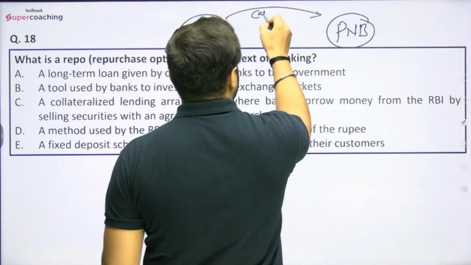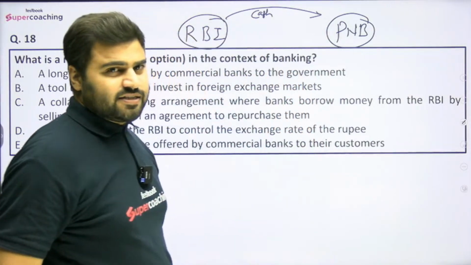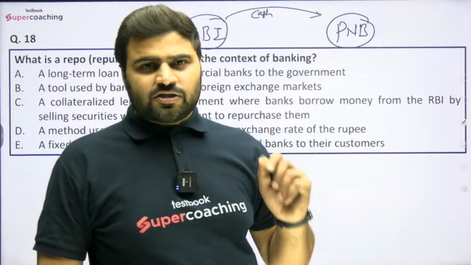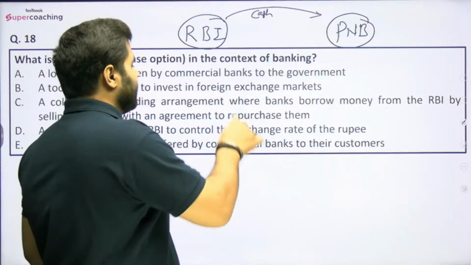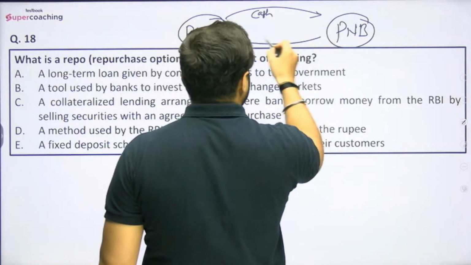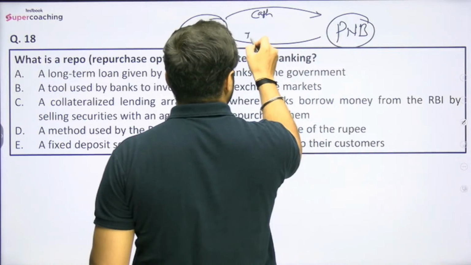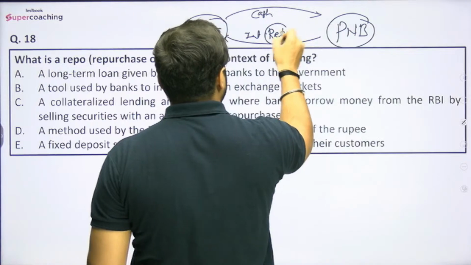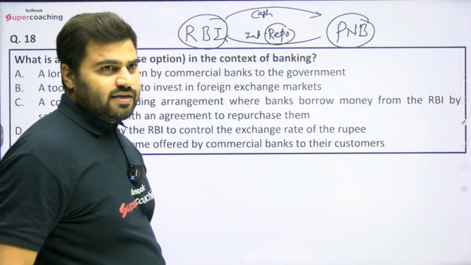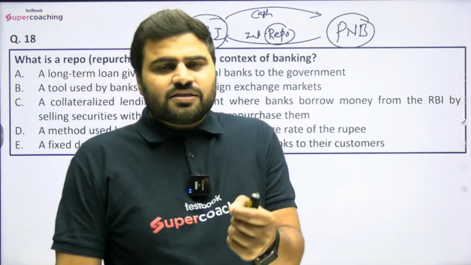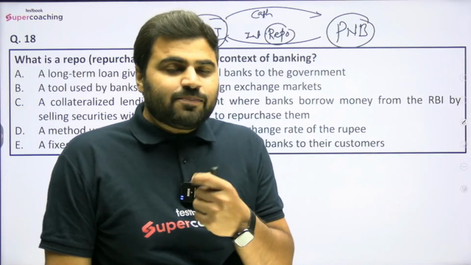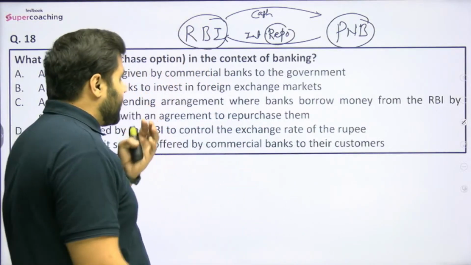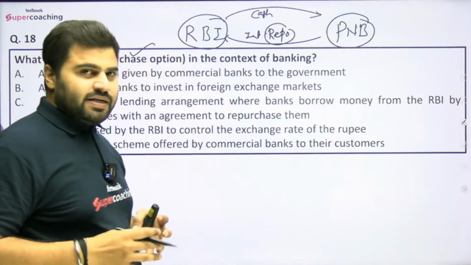So यहाँ पे cash will be provided by the Reserve Bank of India to the Punjab National Bank. क्या ये फ्री में होगा? नो. RBI will charge इंटरेस्ट. ठीक है, RBI will charge इंटरेस्ट रेट. तो यहाँ पे RBI will charge इंटरेस्ट जिसको हम बोलेंगे यहाँ पे रेपो रेट. So rate at which RBI is giving the loan to the commercial banks, so that rate is known as repo rate. Repurchase option, right? Now यहाँ पे हम बोल रहे हैं repurchase, so something must be repurchased here, right?